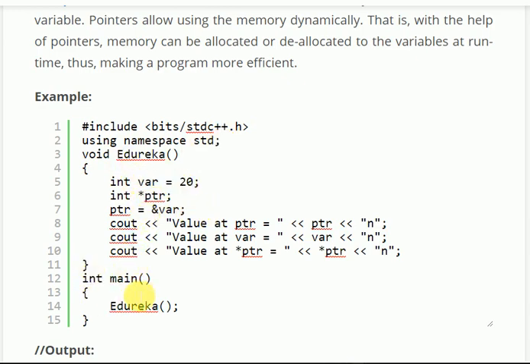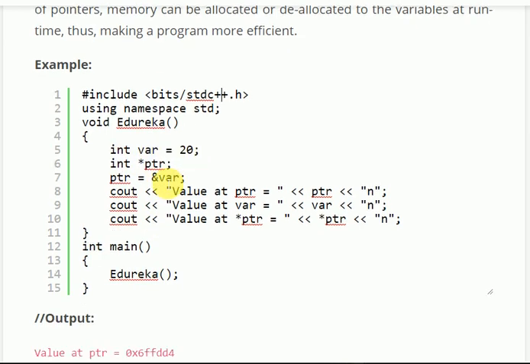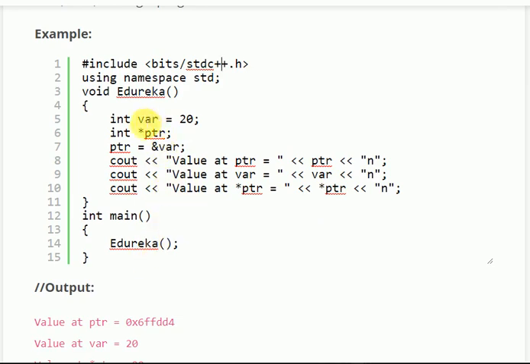Okay, int var. First we will go to the int main function. From there we are calling the eureka function. So we come to eureka: int var = 20. Suppose the address of the memory location at which variable var = 20 is stored is 0x6ffdd4. Now int *ptr is an integer pointer.